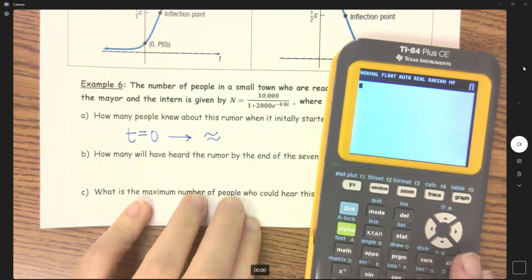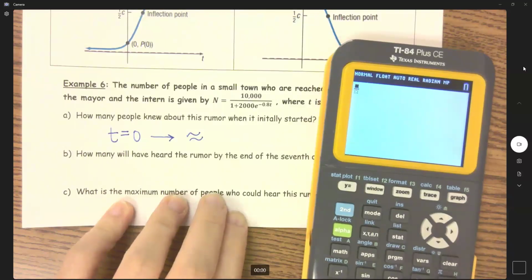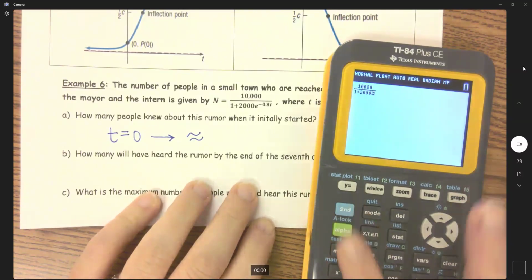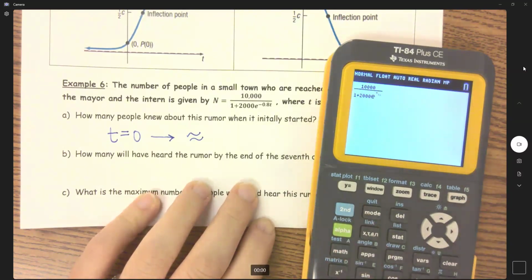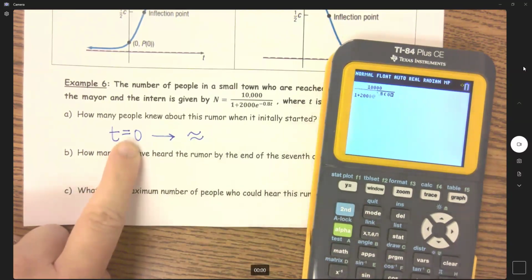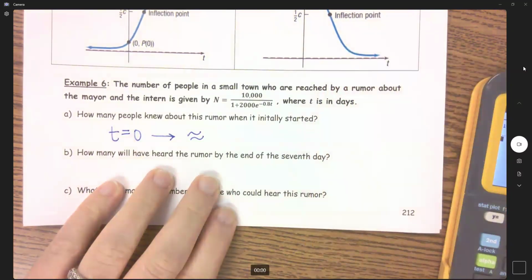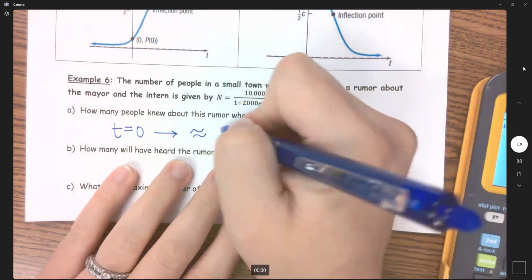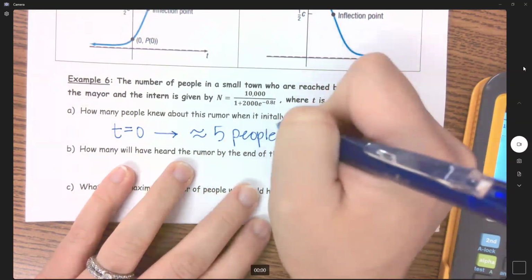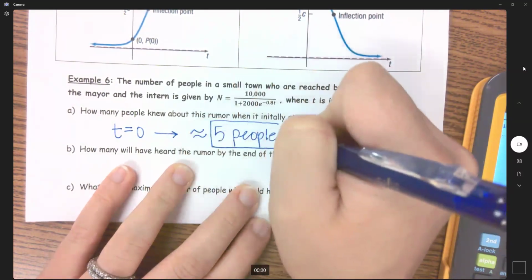If I put this in my calculator, I'm going to use my alpha y n over d. We have 10,000 over 1 plus 2,000 e to the negative 0.8, and my time is 0. So 4.99, very close to 5 people. So when this rumor started, there were 5 people.